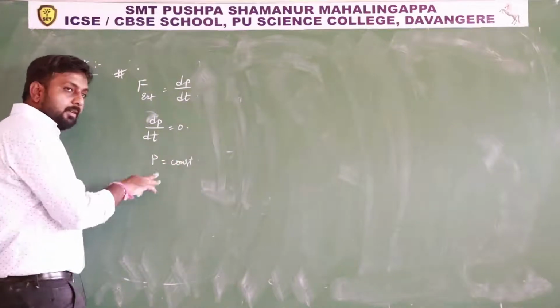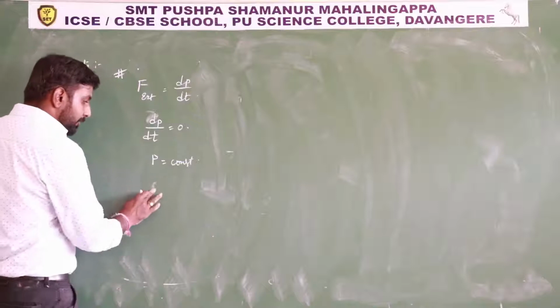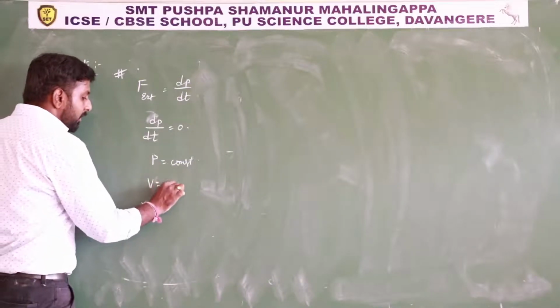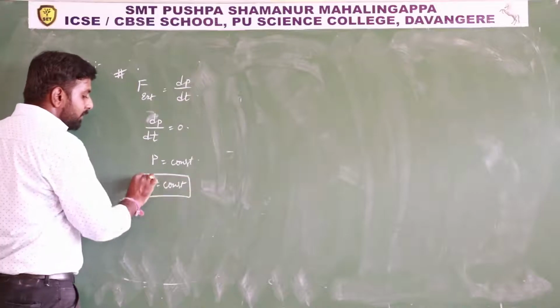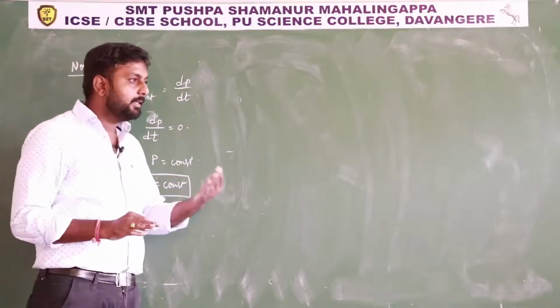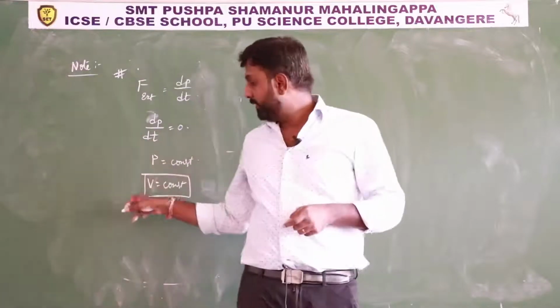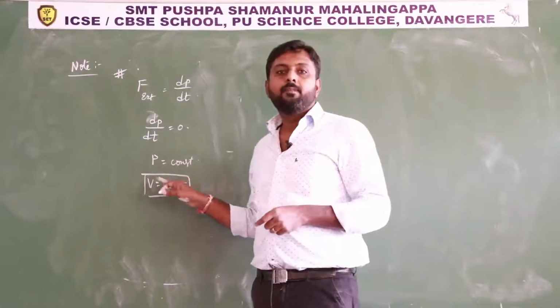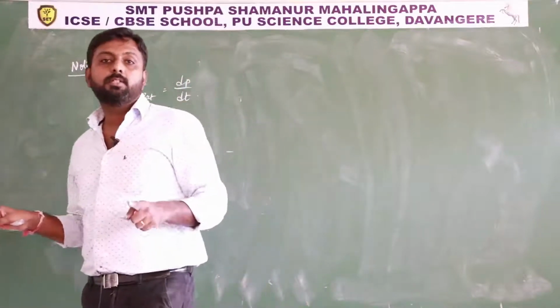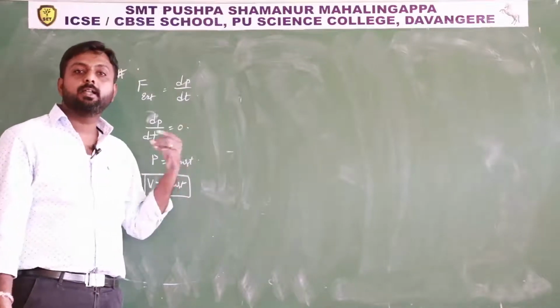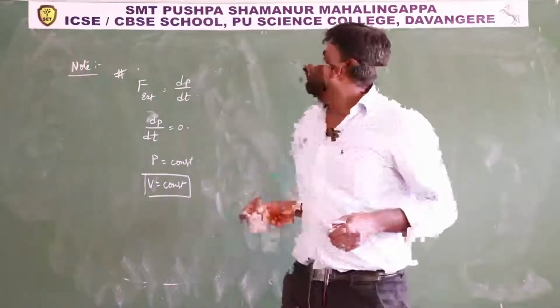In previous classes also I explained this one. If p remains constant, m is also constant, means v is also constant. So this indicates what? On a body, net external force is zero means either the body is at rest or it is moving with constant velocity. So that is the first law of motion, isn't it? The first law of motion is contained in the second law.